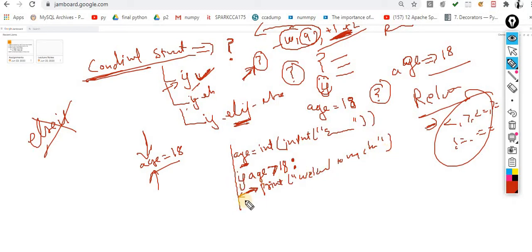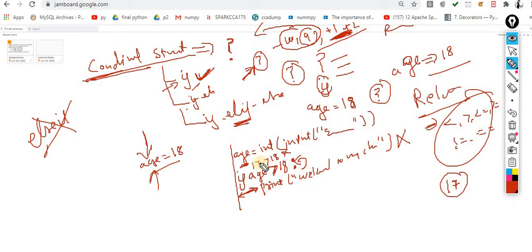So understand this concept. I ask the user for the age. Let's suppose the user enters 17. Now what is happening here? The age contains 17. Is 17 greater than 18? No, the condition is false. If the condition is false, then this statement won't be executed. Keep this funda in mind: this statement depends upon this condition. If this condition is true, then this statement will be executed. Now I have made this very simple program.